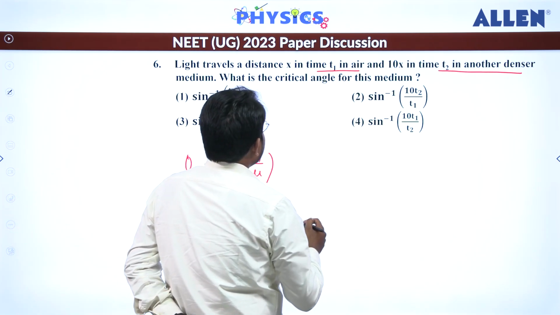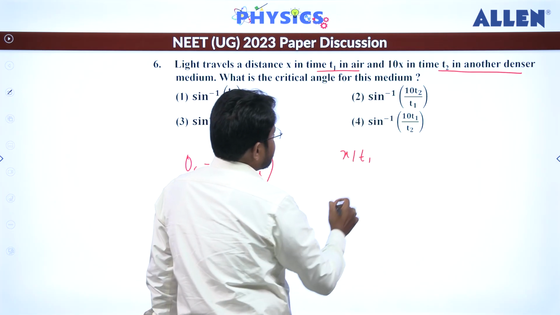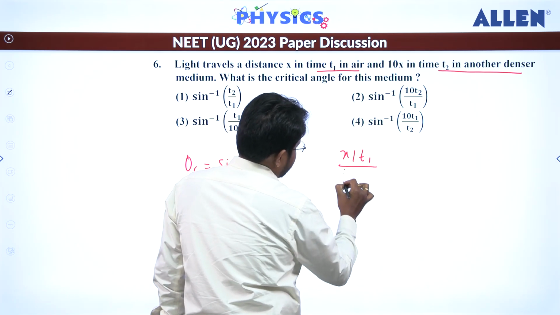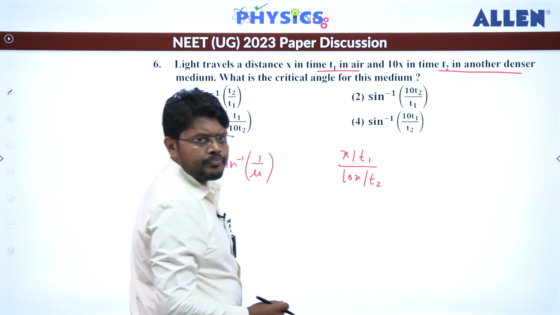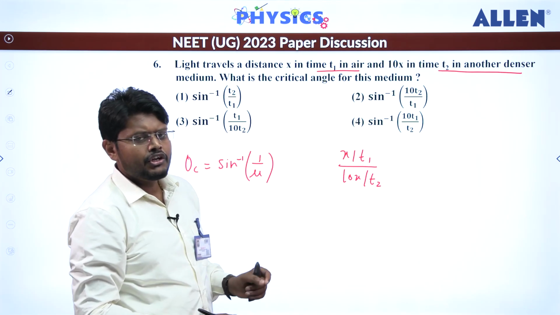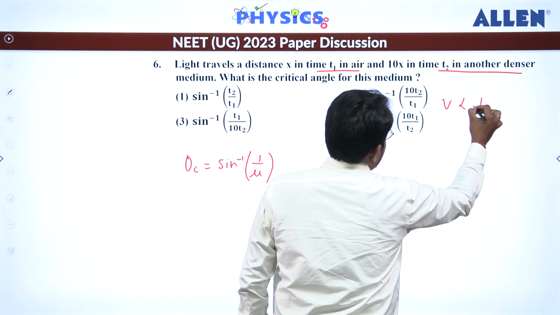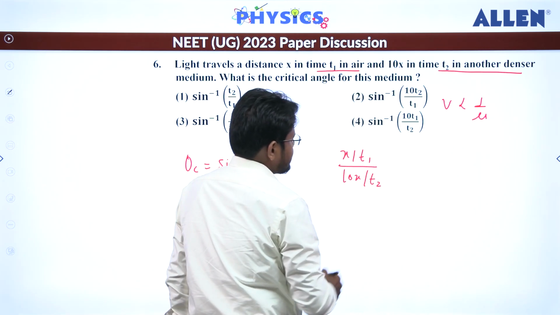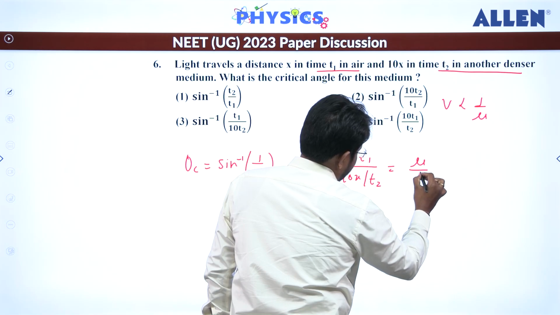So now we can write x by t1 is the speed in air divided by 10x by t2 is the speed in the denser medium, and we know that v is inversely proportional to refractive index. So that means we can write it as mu divided by 1.